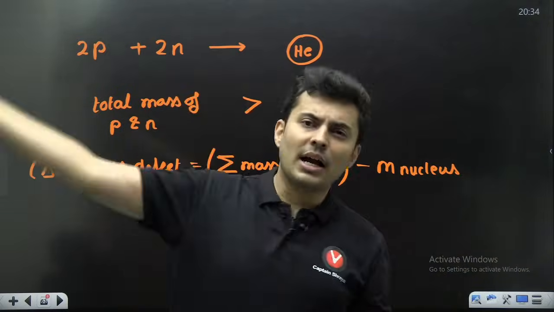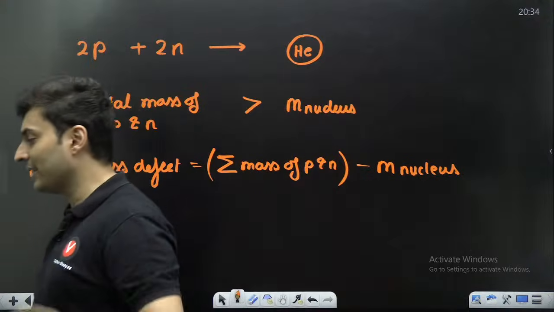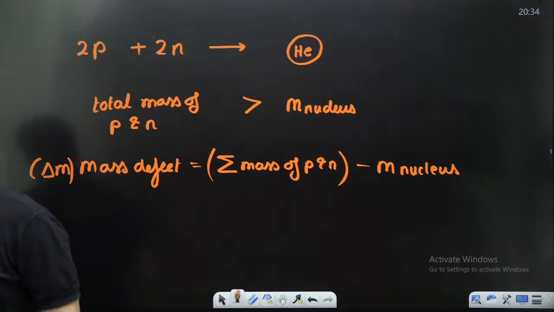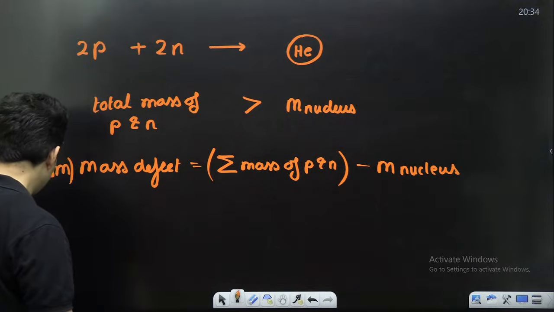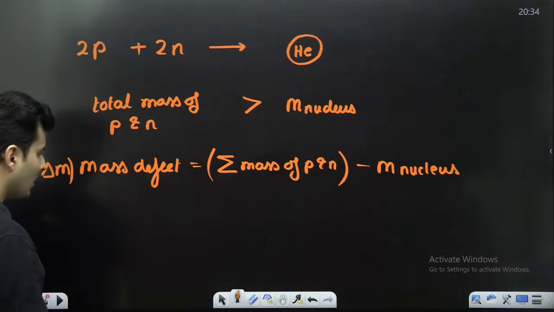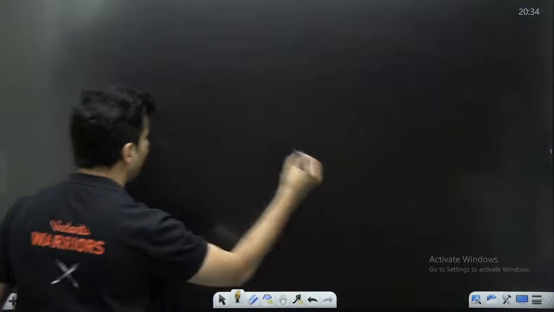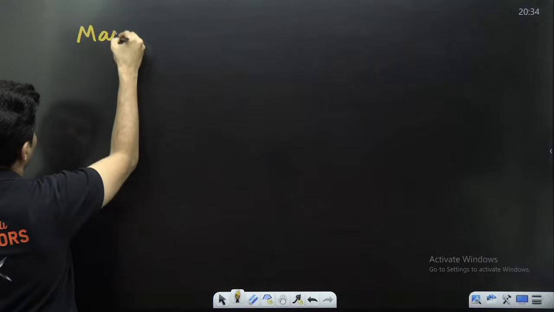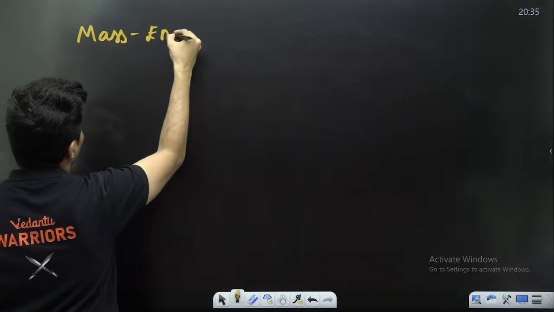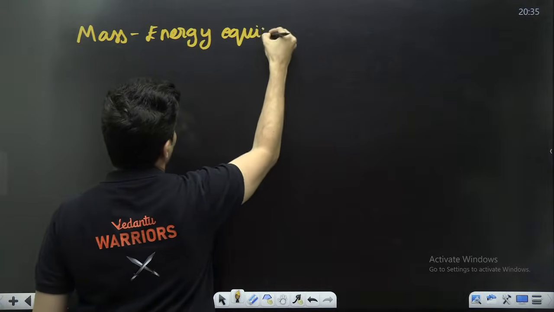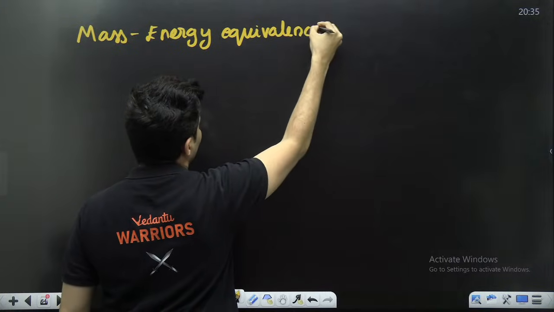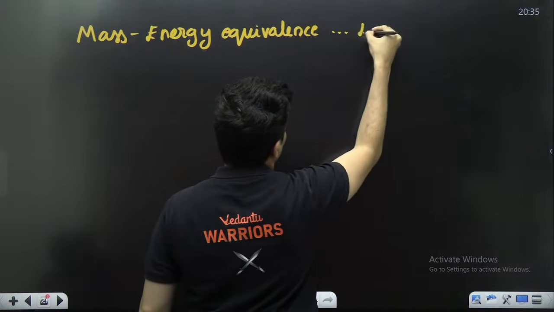That mass converts itself into energy. So by Einstein's relationship, which is mass energy equivalence, second time we are seeing Einstein over here.